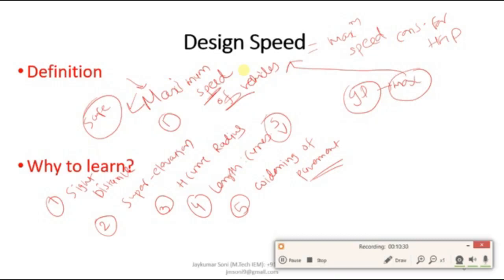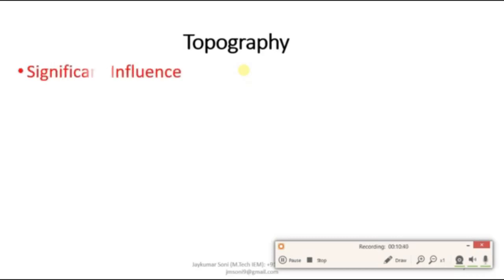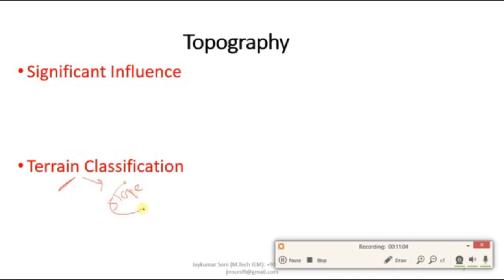So you need to learn and you need to write all these particular points whenever it is being asked in the exam. The next particular segment is the topography factor. Why does the topography factor play an important role? The topography plays a significant influence in the geometric design, because based on the cross slope of the country, the terrain conditions are classified. What is this terrain condition? Terrain conditions means how the slope is being provided.